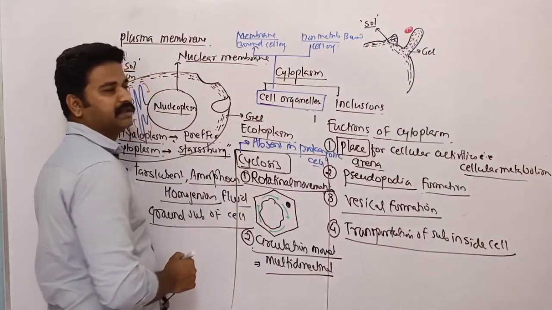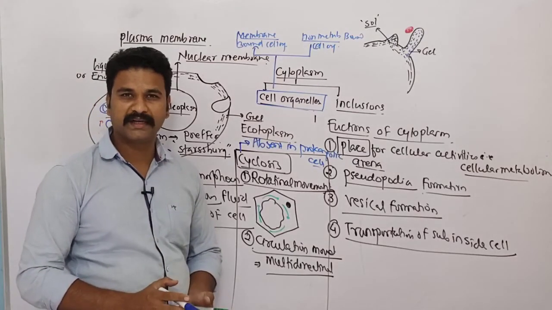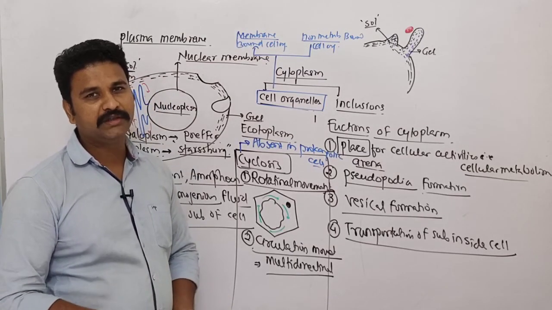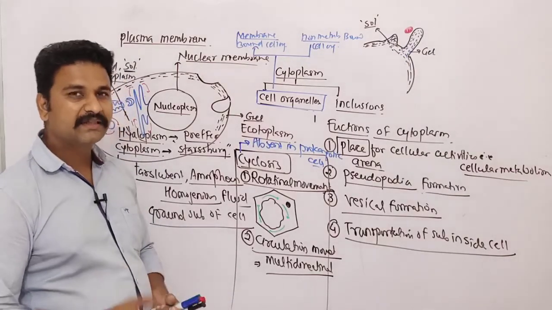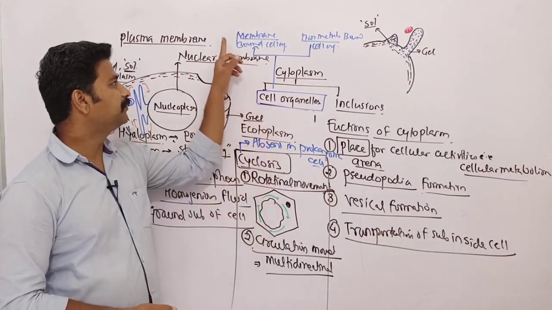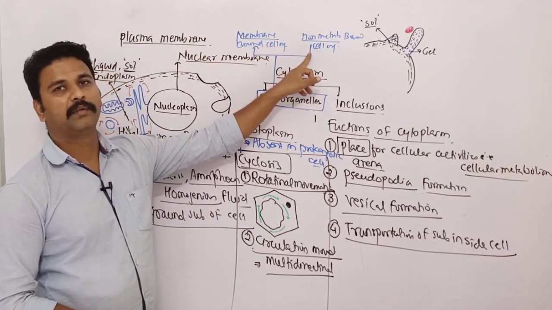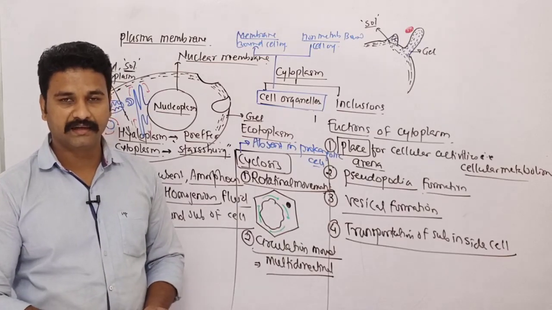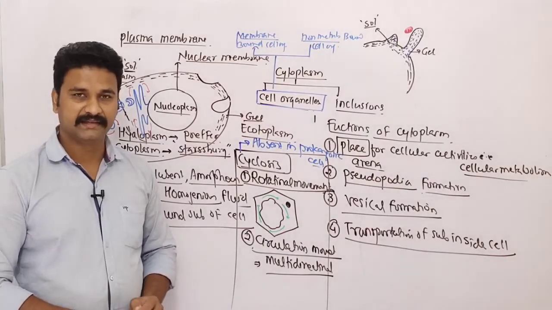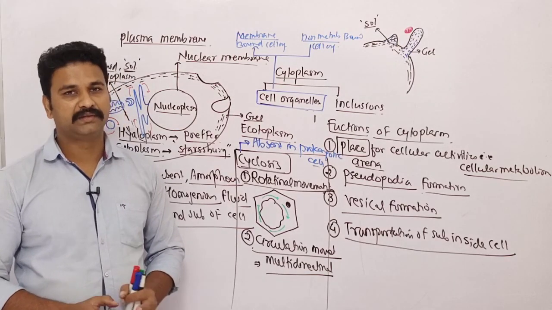In membrane bound cell organelles, we are having nucleus, mitochondria, chloroplast, endoplasmic reticulum, Golgi apparatus, lysosome and vacuoles. So in the next video, we'll start with the membrane bound cell organelles, then we will go for non-membrane bound cell organelles, and next we will go for the cytoskeletal elements which are present inside the cytoplasm. So in next lecture, we'll see the membrane bound cell organelles.